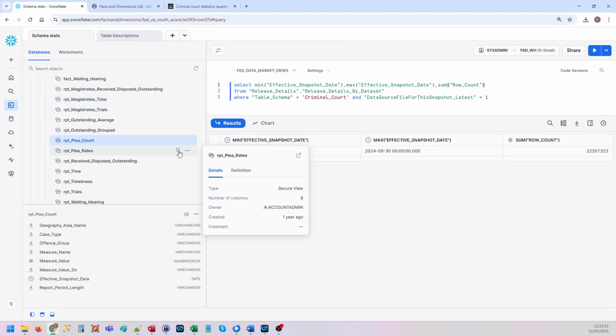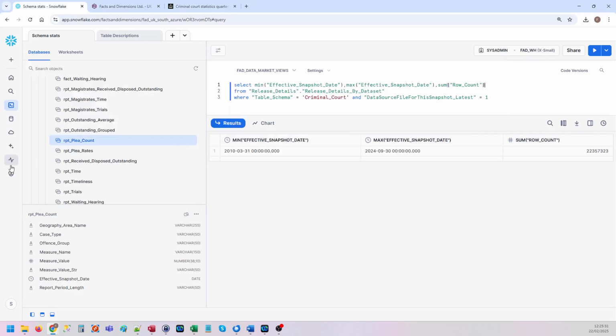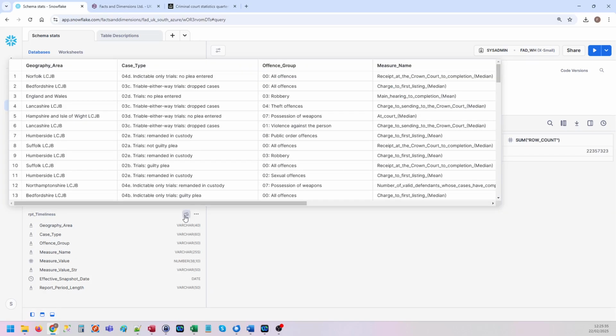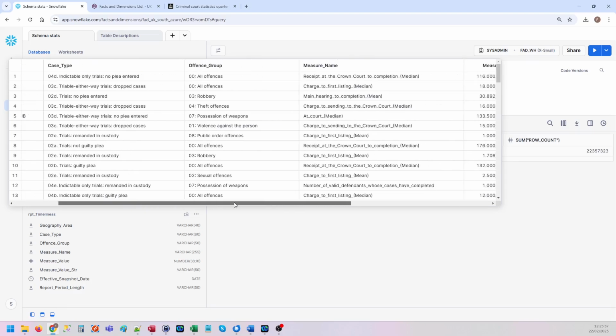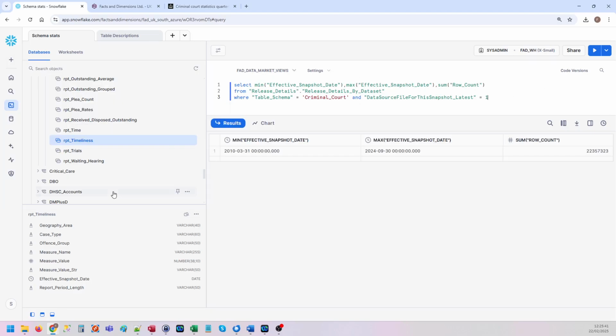Plea count. Geography areas, lots of subcategories there. Measures, timeliness, what's that one? Geography area again, different types of cases and offence groups and measures, and then the measures, and there's plenty more.